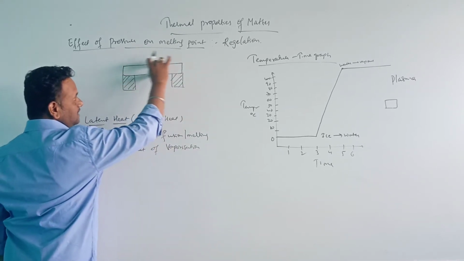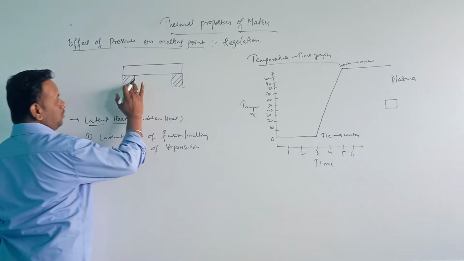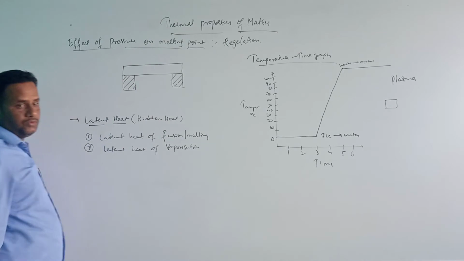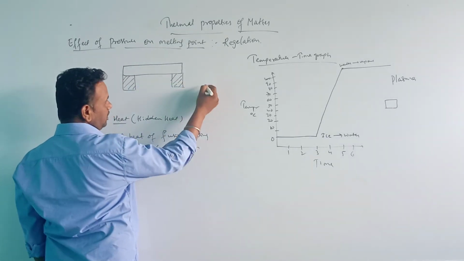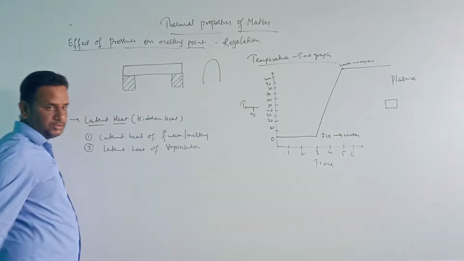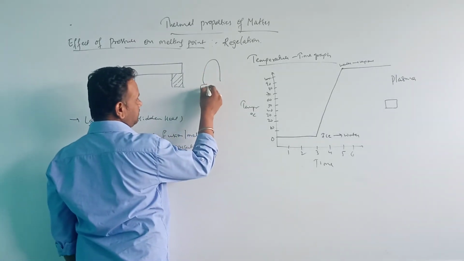Now you take a copper wire, and it is being handled with some weights.